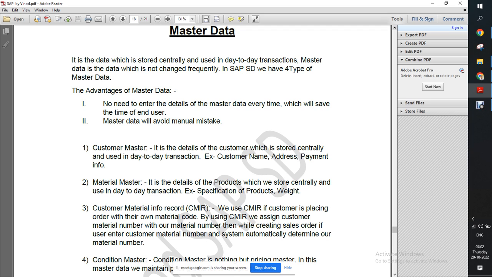Okay, now we can see the master data. So first, what is master data? What all types of master data are there in SAP? We have two types.